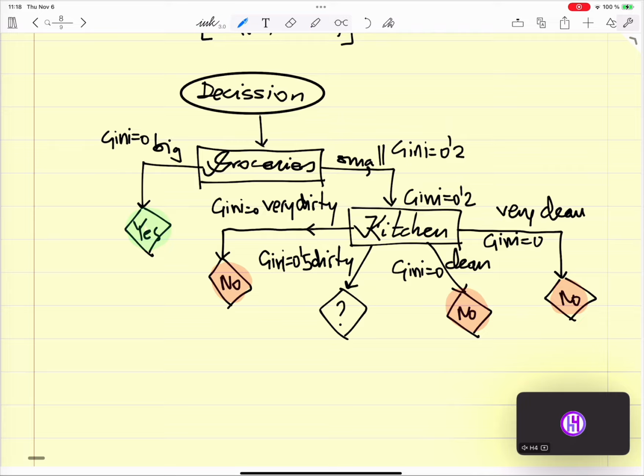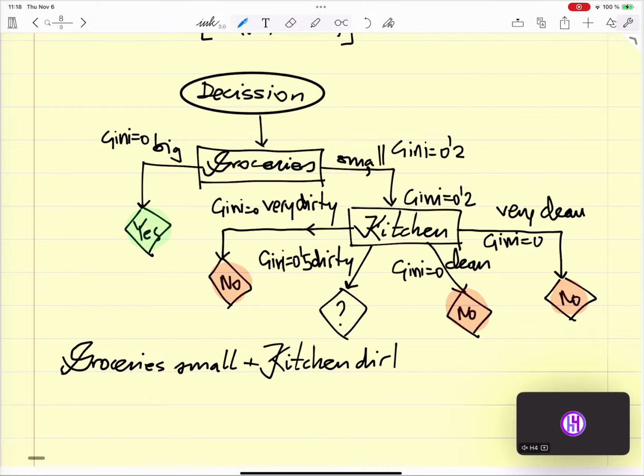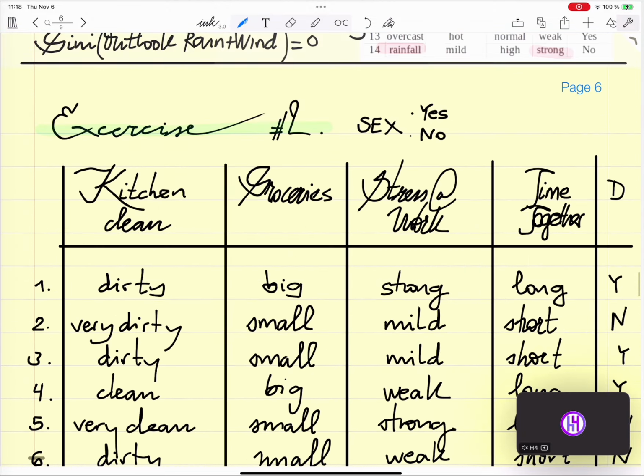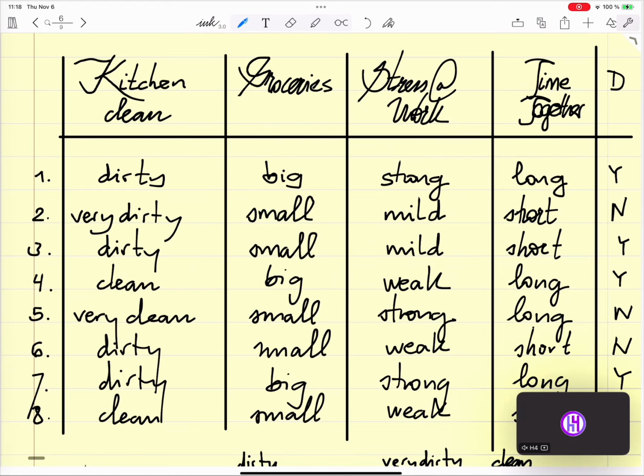So now we are going to look at groceries small plus kitchen dirty plus the other two criteria, stress at work and time together. It's small and dirty, so it's going to be only 2 times. One is mild and weak.